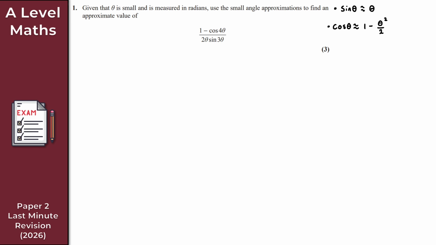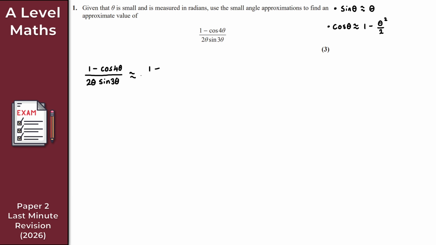So that's absolutely fine. Let me start by writing down the original expression: 1 minus cos 4 theta all over 2 theta sine 3 theta. This will be approximately 1 minus cos 4 theta.